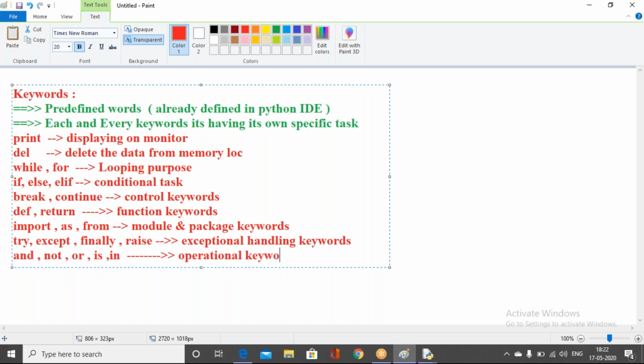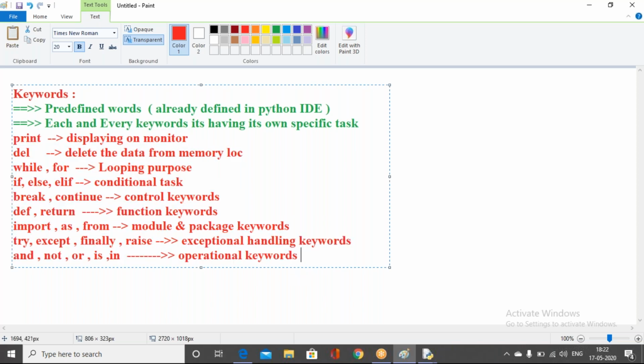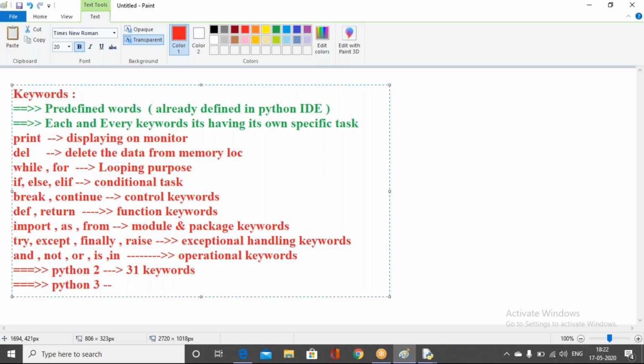See, we have a lot of keywords, and each and every keyword is specially designed for its own purpose. Here I'm introducing only a few keywords, but there are a lot within Python. In Python 2 we have approximately 31 keywords, but in Python 3 there are around 35 keywords available. Is my point clear?